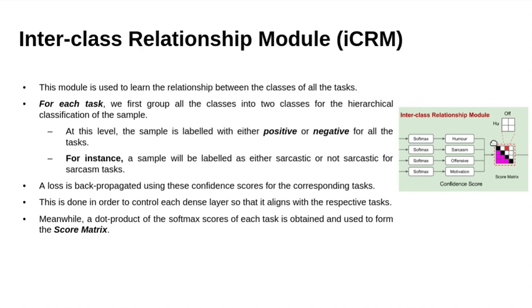Like if we have 2 tasks, humor and offensive, and for humor we have 2 classes, not humor and humor, and for offensive, not offensive and offensive. After applying the dot product, we will get a 2 cross 2 matrix. This block represents not humor, not offensive, and this block will represent humor and offensive. So by using this, we can identify the relationship between humor and offensive.